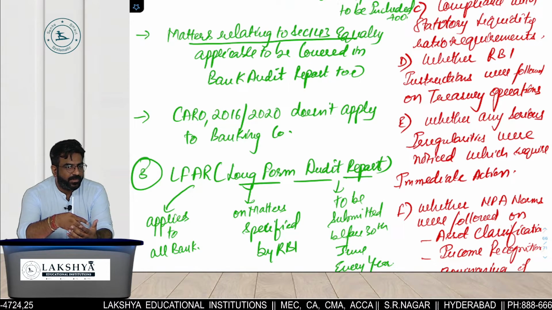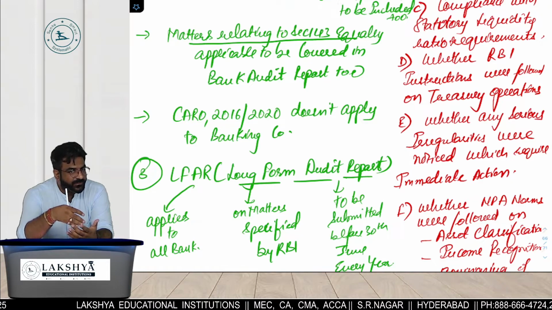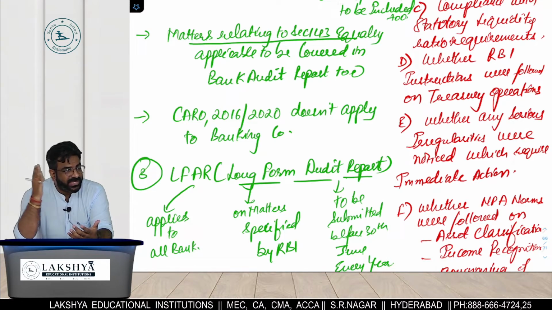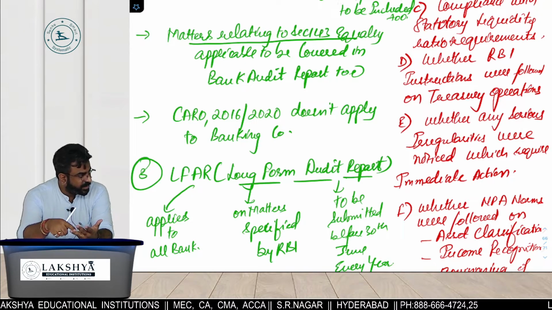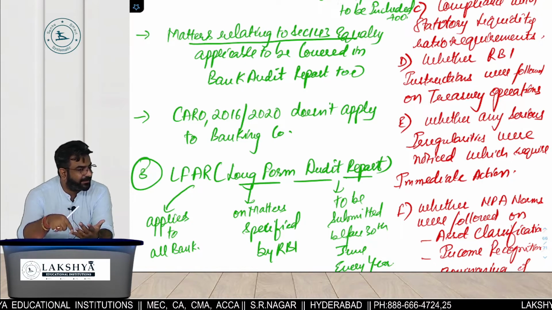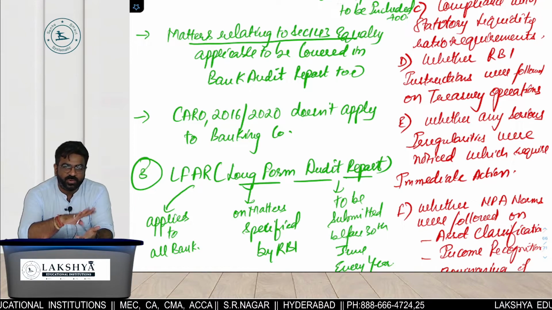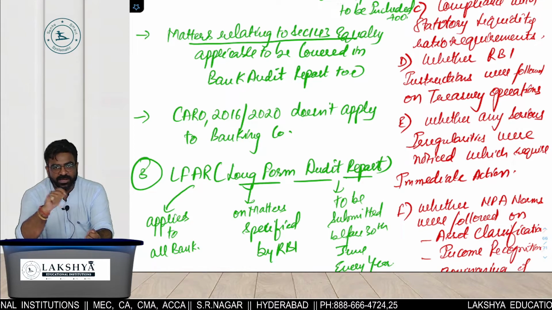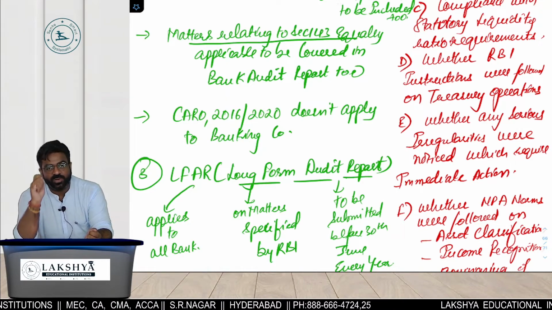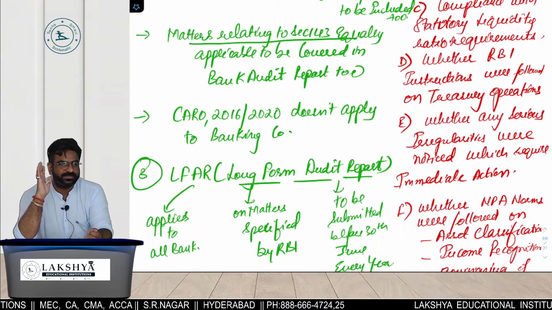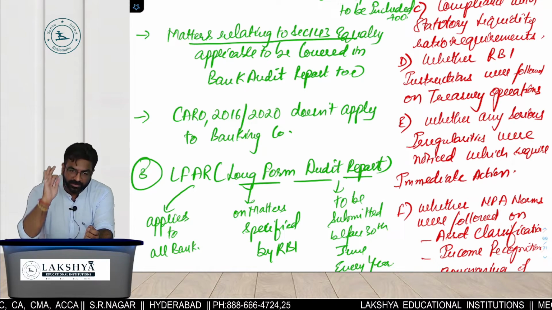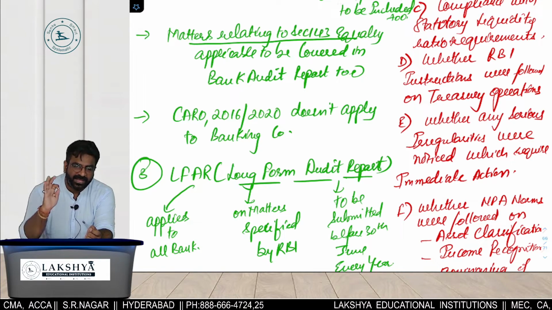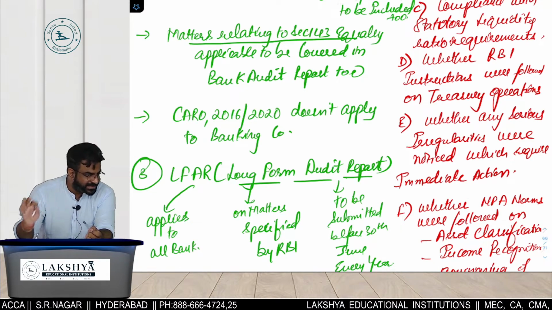It is applicable to all the companies, including foreign companies. Does not apply to Section 8 companies, OPC, small companies, and banking companies. CARO is not applicable to banks. If this had come as an MCQ, all of you would have given the wrong answer. So remember in Audit of Banks, the examiner will trouble you by asking whether CARO 2020 is applicable or not.